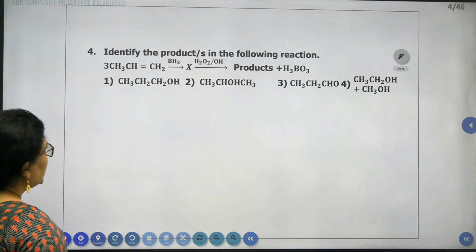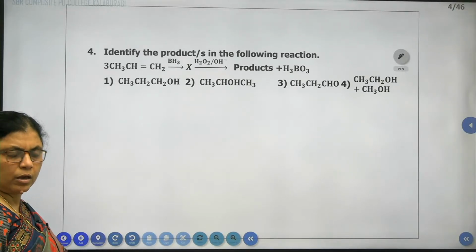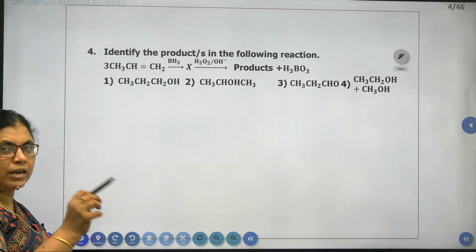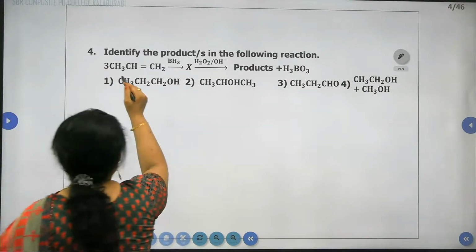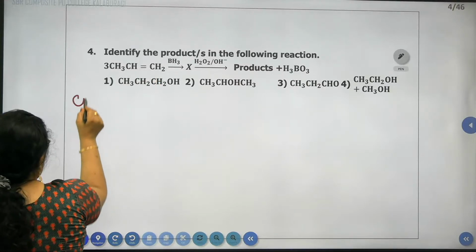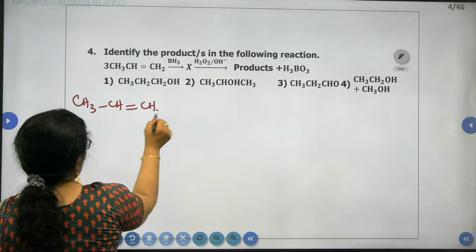Question number 4. Identify the product in the following. We know very well that to identify X, Y, Z, first you finish off the reaction, then we'll think. This is propene, CH3, CH, double bond CH2.